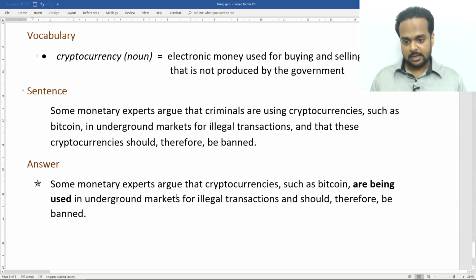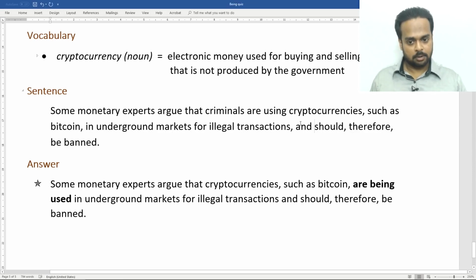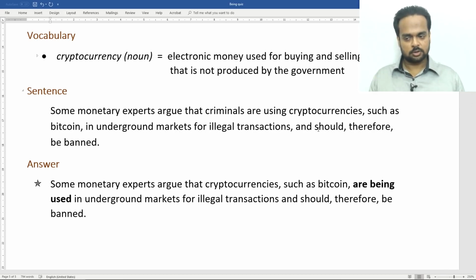The other advantage is, notice that in this sentence we have these cryptocurrencies should therefore be banned. But here I've simply said and should therefore be banned because the subject is clear. The subject is cryptocurrencies. In the original sentence, if you remove this part, now there's a problem. When you say and should therefore be banned, there are two nouns here. There's criminals and then there's cryptocurrencies. Are you saying the criminals should be banned or the cryptocurrencies should be banned? Your reader would understand because we don't really ban criminals. The government arrests criminals. So they think about it and say, yeah, it's the cryptocurrencies that should be banned.